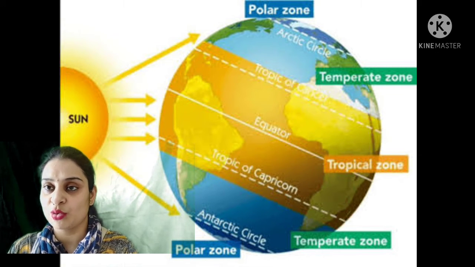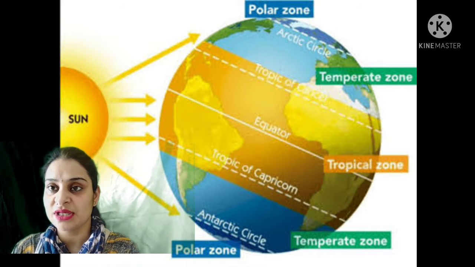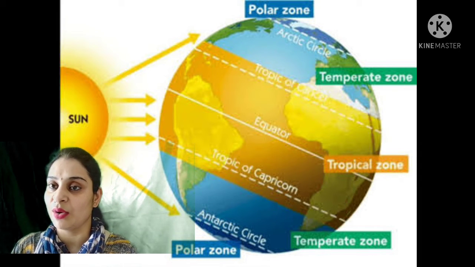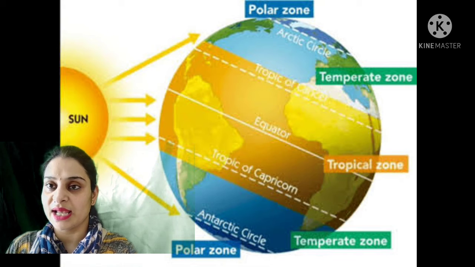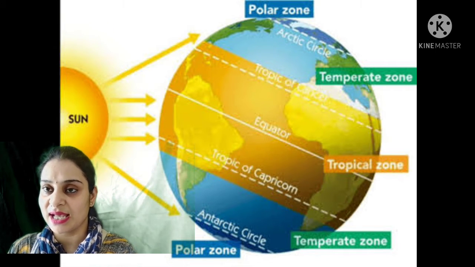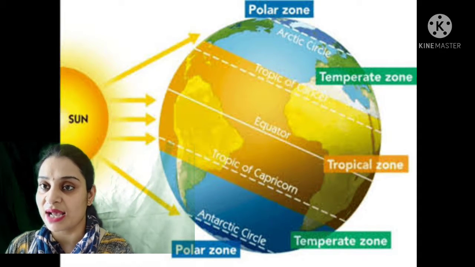The temperate zone receives slanting sun rays, so the climate here is neither very hot nor very cold. These areas are known as grasslands.